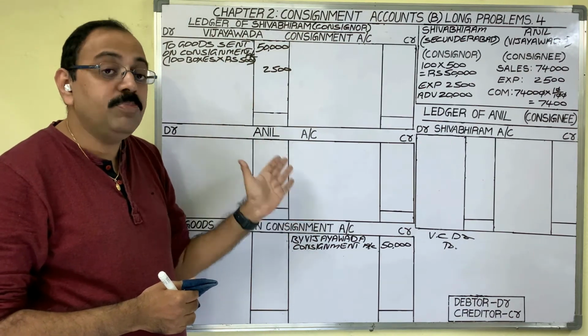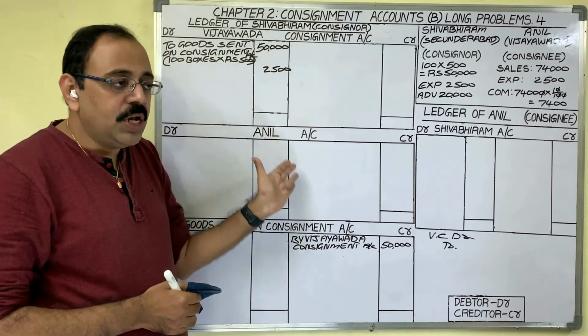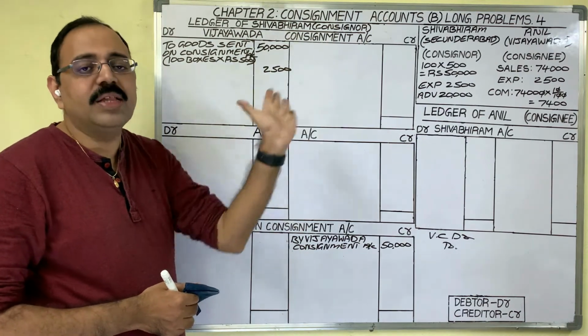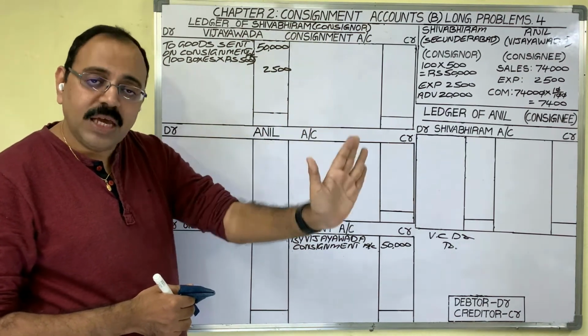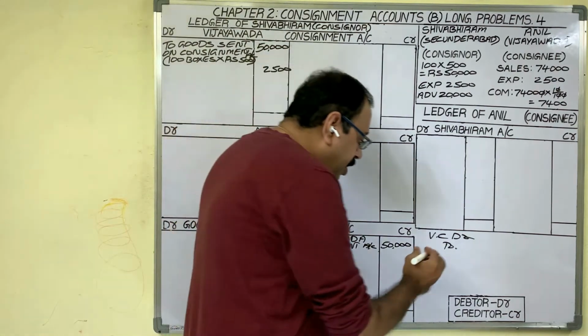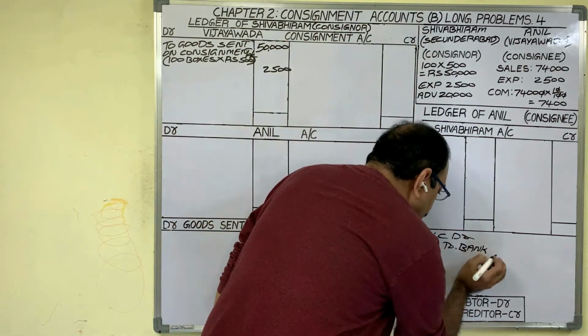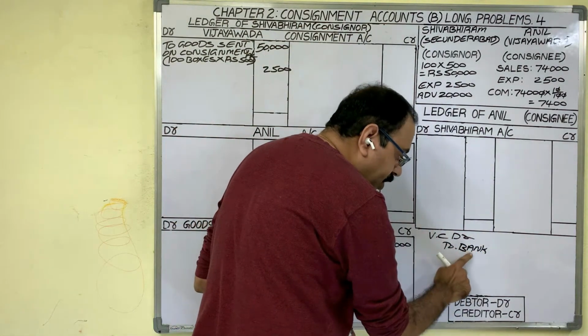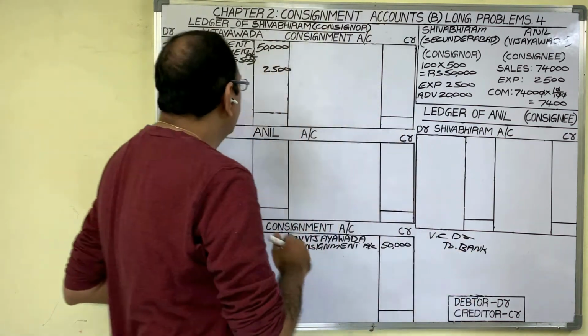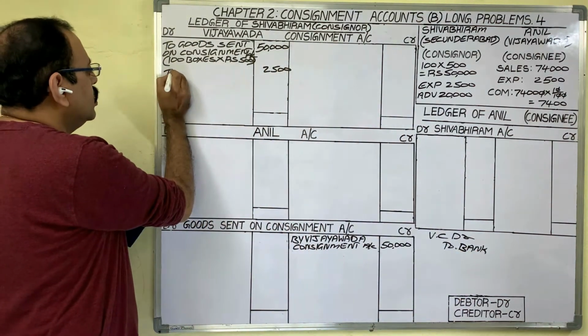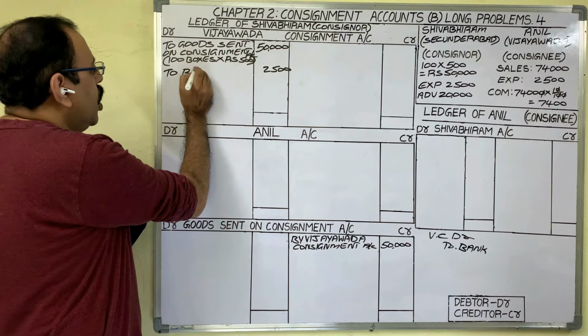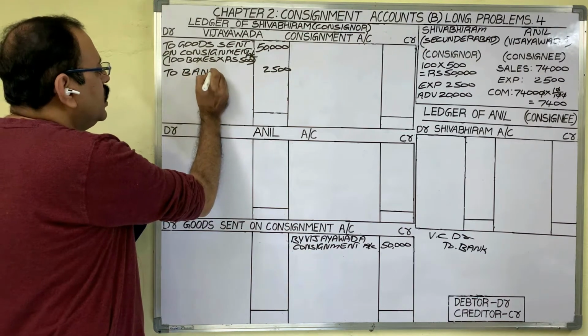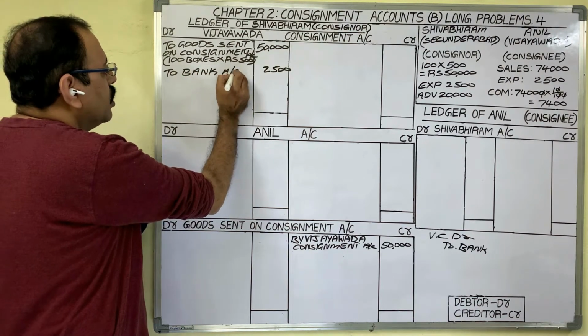So bank is a personal account. Personal account rule, debit the receiver, credit the giver. As banker is a giver, we should credit bank account. In Vijayawada consignment account, debit side we should post to bank. To bank account. Bank account we are not preparing now. So second time posting is not required here.